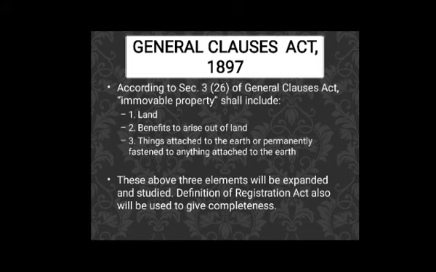Now we will look at the second act. This is the General Clauses Act 1897. By now you must be understanding what the General Clauses Act is. The General Clauses Act is that act which includes definitions of different legal terms which will be applicable to those terms in case the parent act does not define them.